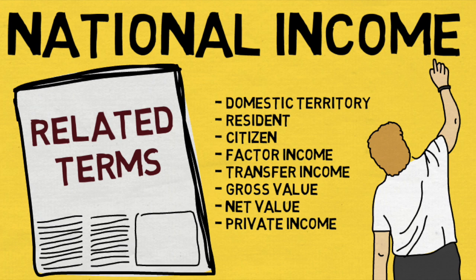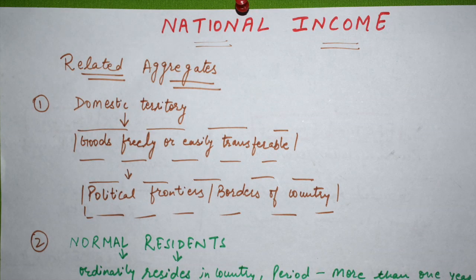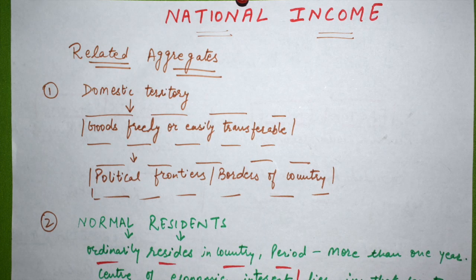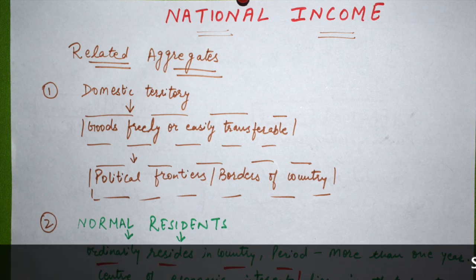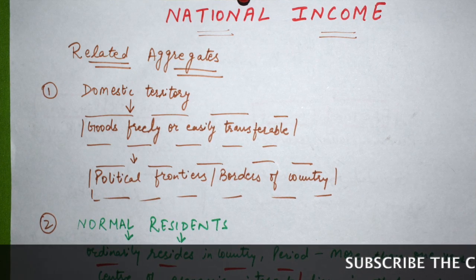First of all, before national income, let me discuss the related aggregates towards it. The first point is domestic territory. Let us understand what is domestic territory. It means the political frontiers or borders of a country, in or outside the country, where the goods and services are easily or freely transferable.